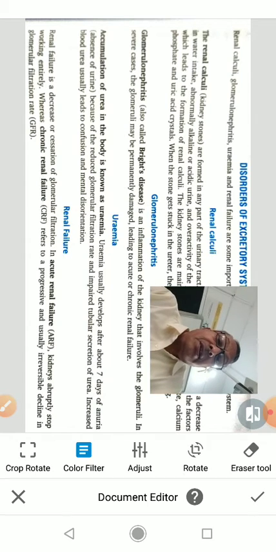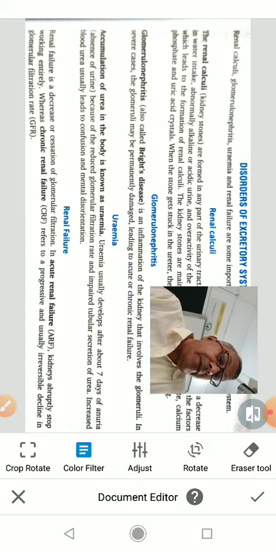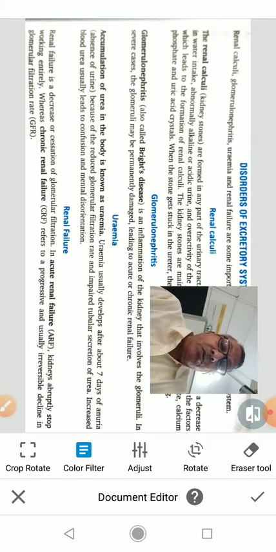Last is renal failure. Renal failure is a decrease or cessation of glomerular filtration. In acute renal failure, kidneys abruptly stop working entirely or almost.